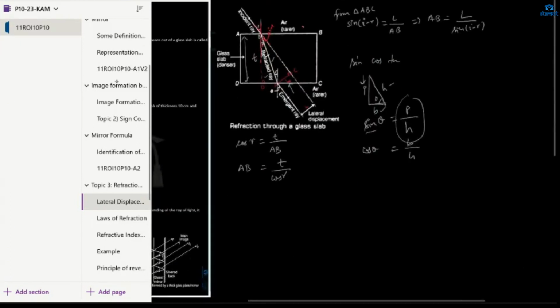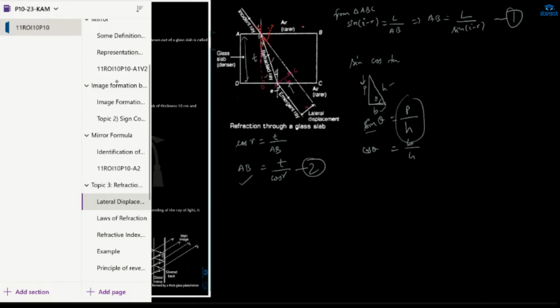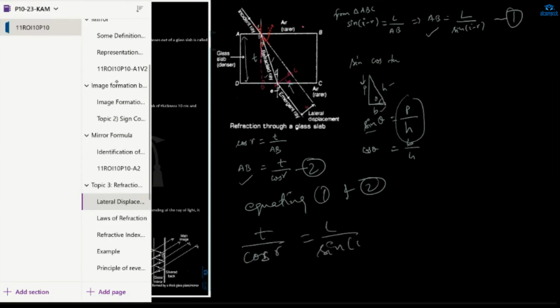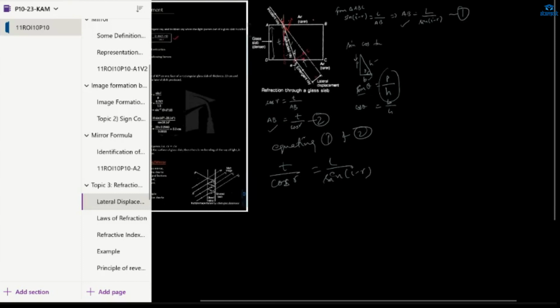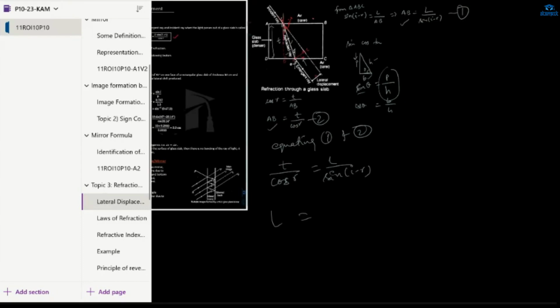Now, equating the first and second equations, because here also it's AB and here also it's AB, we get T upon cos R is equal to L upon sine (I minus R). We need L, the lateral displacement.